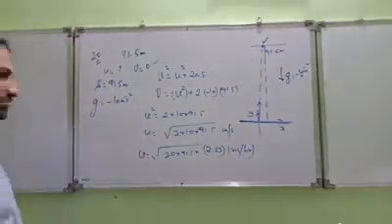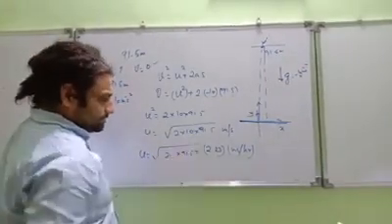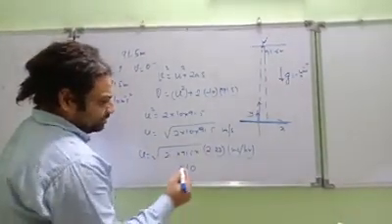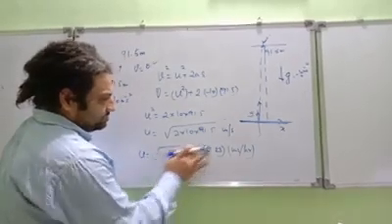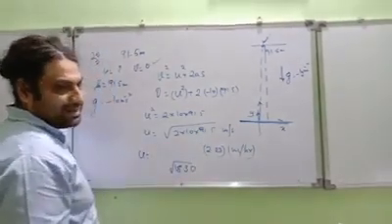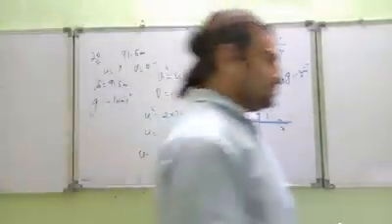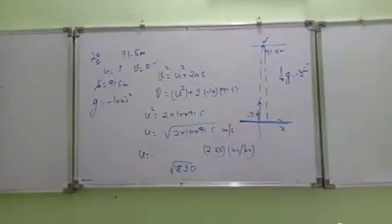Should I do this calculation? I don't like doing calculations. So 2 fives are 10, 0, 1 carry, 2 ones are 2, and 1 makes 3, 2 nines are 18. Okay, under root 1830 into 2.23. How much is under root 1830? I don't know, so I'll find it out.